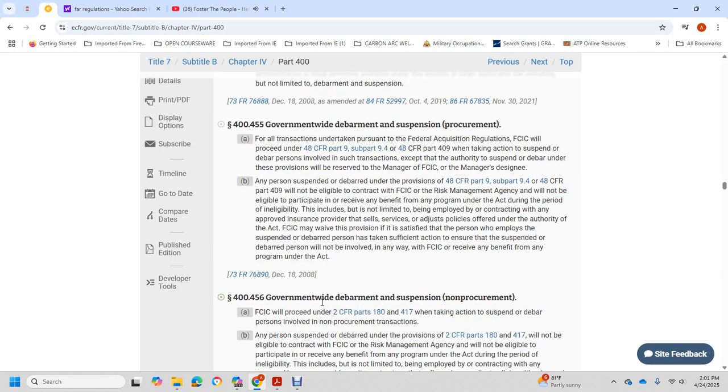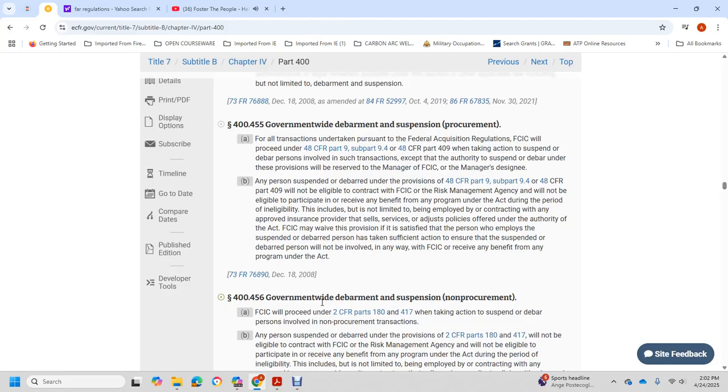404-55 Government-wide debarment and suspension (procurement). The Federal Crop Insurance Corporation will proceed under the Federal Acquisition Regulation, Title 48 CFR Part 9, Subpart 9.4, and Title 48 CFR Part 409 when taking action to suspend or debar a person, including the provisions of the authority of the manager of the Federal Crop Insurance Corporation or designee.